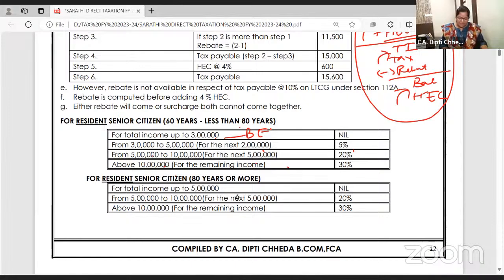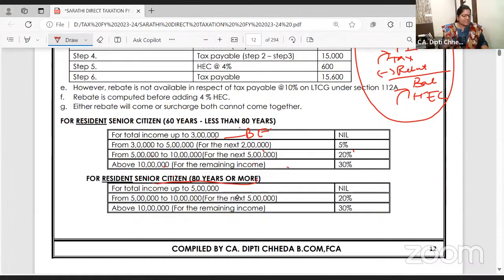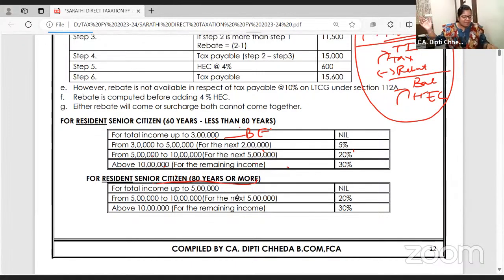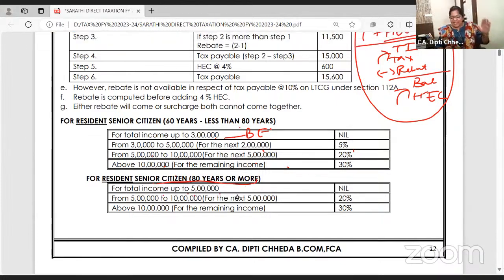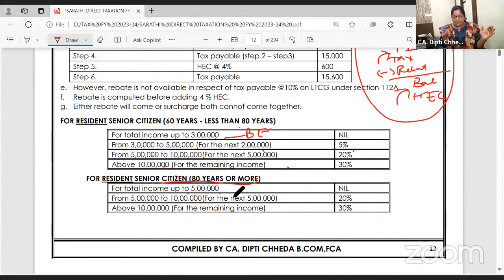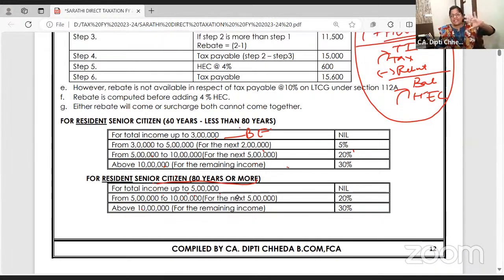Right. Super senior citizen, 80 years and above. For total income up to 5 lakh, nil. 5 lakh to 10 lakh. Till 5 lakh, those 80 years and above are getting basic exemption.